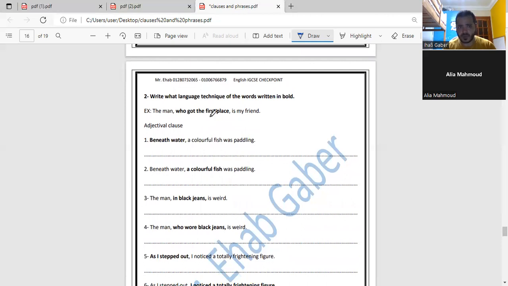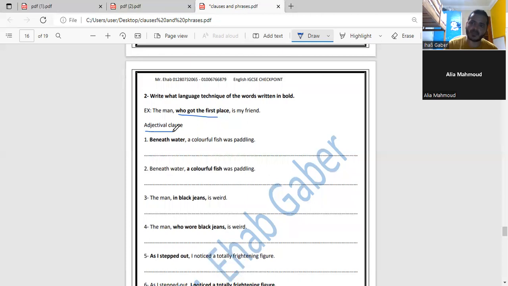Who got the first place is an adjectival clause. Remember the difference between an adjectival clause and an adjectival phrase. An adjectival clause has a subject and a verb, and it describes a noun or pronoun before it. But the adjectival phrase does the same job without a subject and verb together. Did you get me?